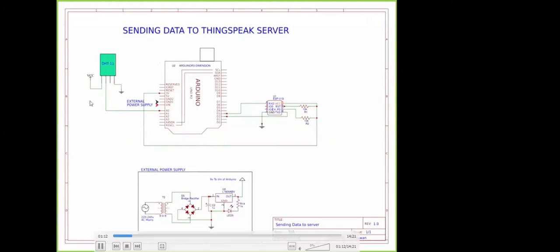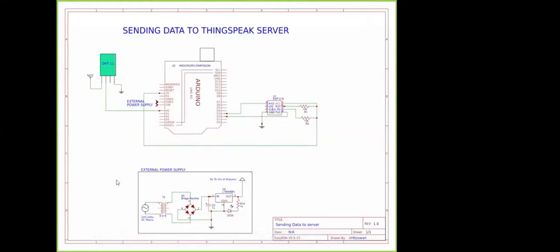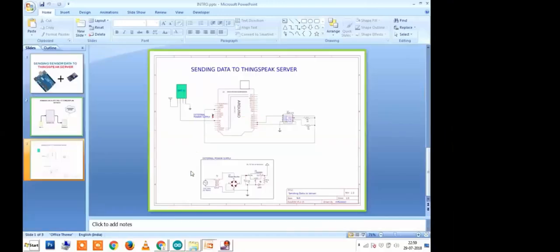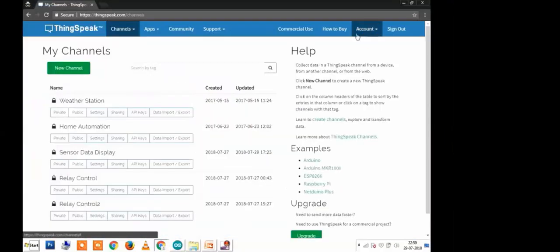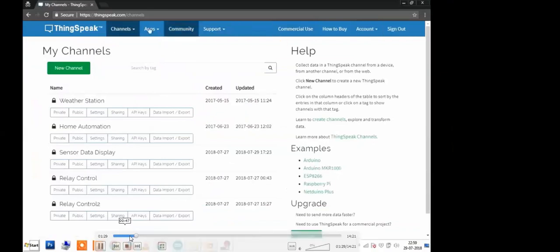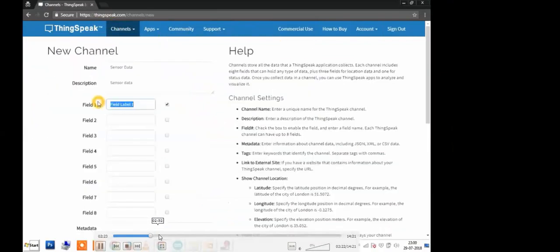So for providing voltage to this Arduino board, we have some sort of external power supply there, like 12 volt or 9 volt. This step I think I have already explained to you, so I'm just skipping that part.